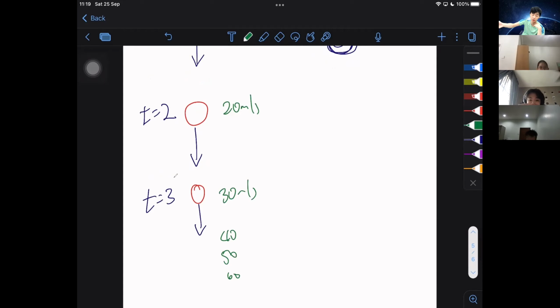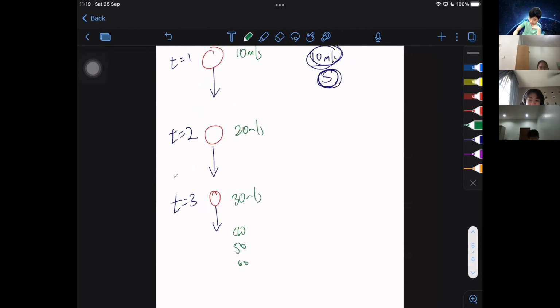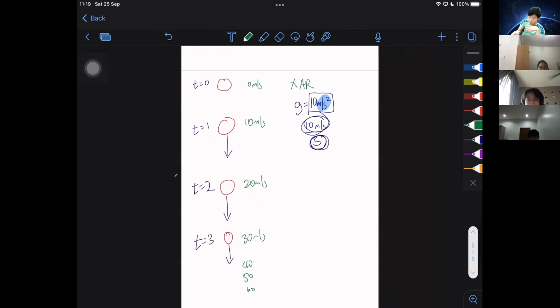Then the time is going to stop. The speed is going to stop. This scenario is when there is no air resistance. And I mentioned last week that if we are asked to draw a graph of an object falling without any air resistance, a speed time graph will look something like this, right?